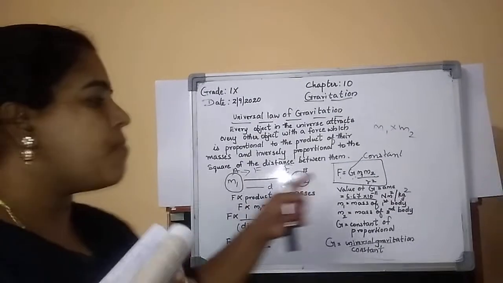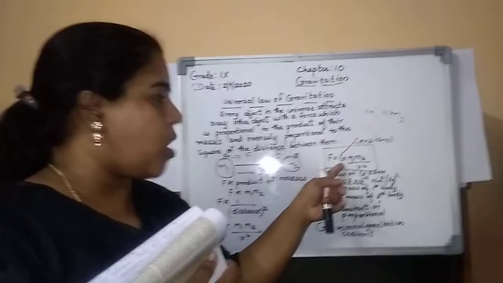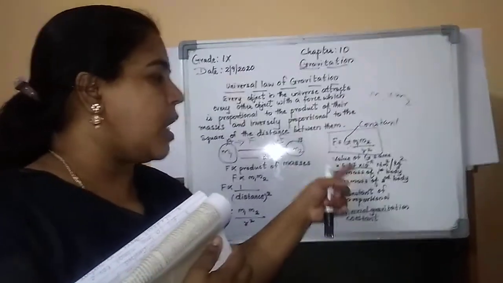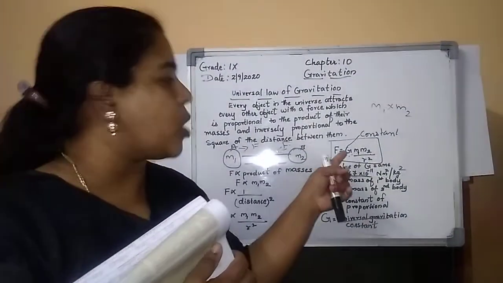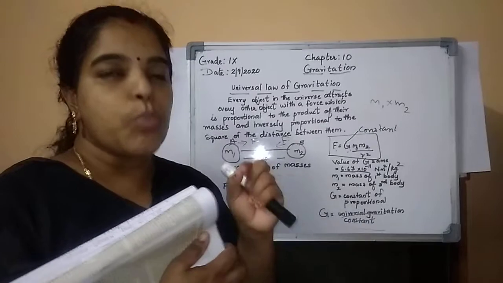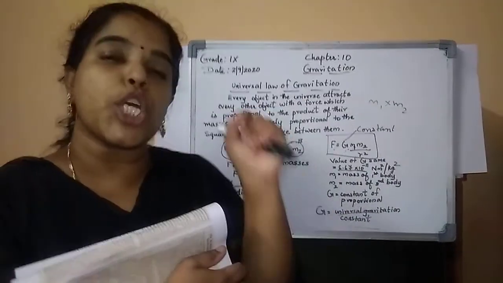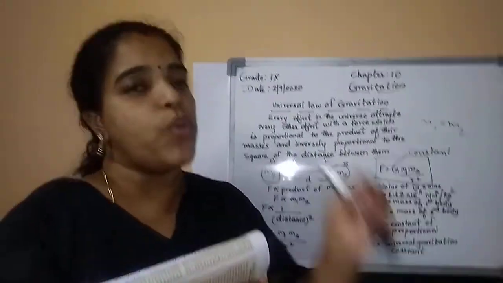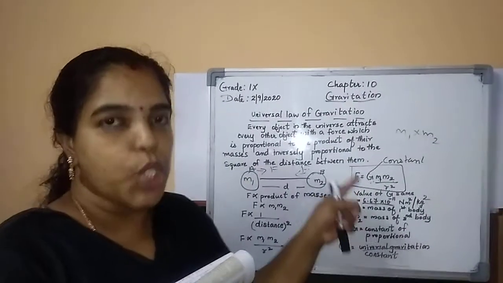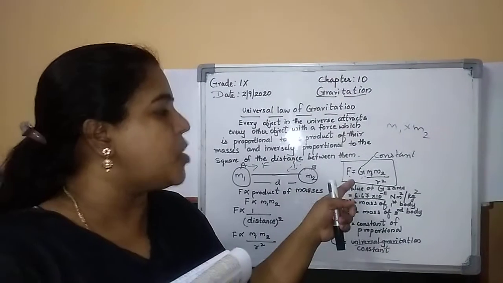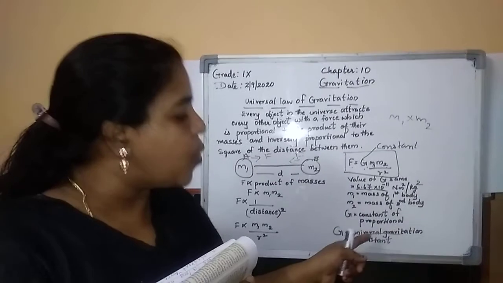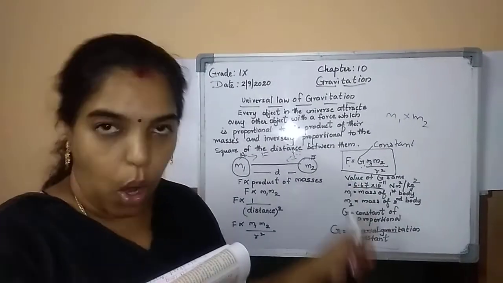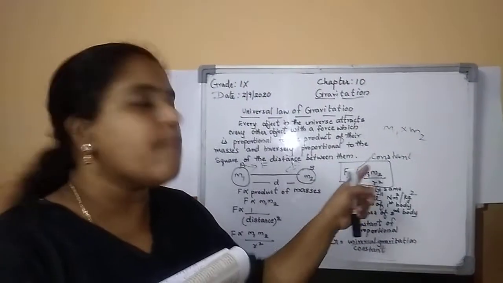What is G? It is a constant. What is the constant G? The universal gravitational constant. So capital G. Small g is the acceleration due to gravity. Don't confuse them in this chapter. Capital G, big G, is the universal gravitational constant.